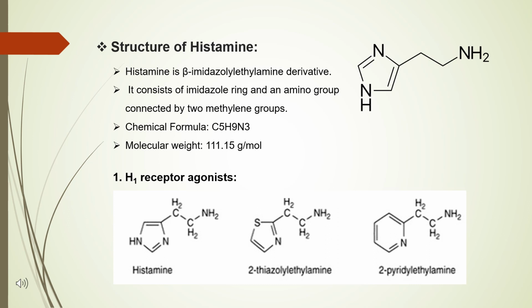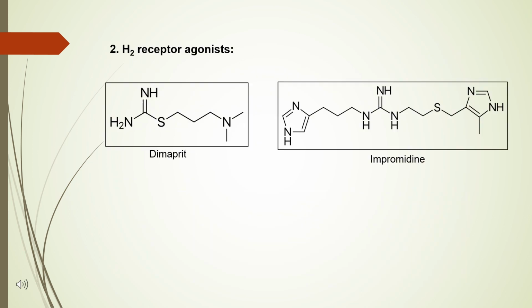These are some H1 receptor agonists which I have mentioned here. The first one is histamine, the second one is 2-thiazolylethylamine, and the third one is 2-pyridylethylamine. Here I have mentioned H2 receptor stimulants or agonists, named respectively dimaprit and impromidine.